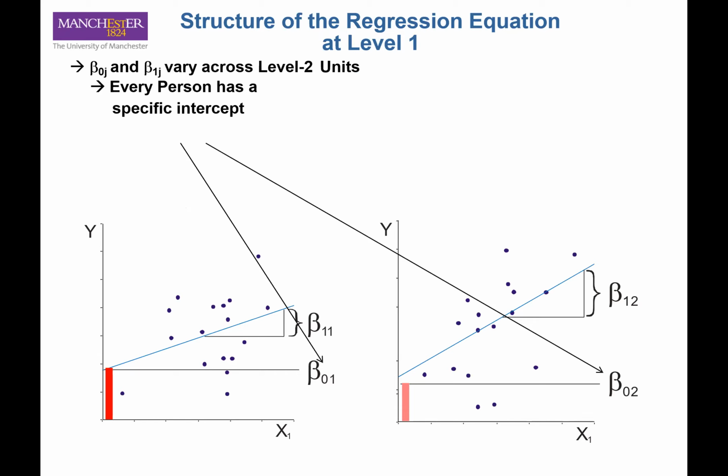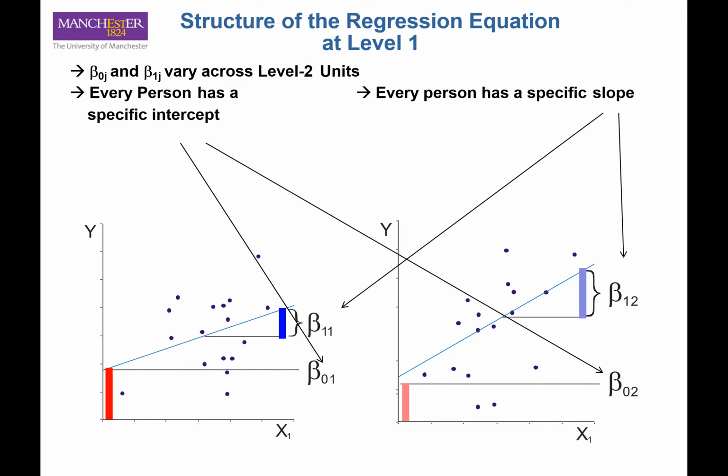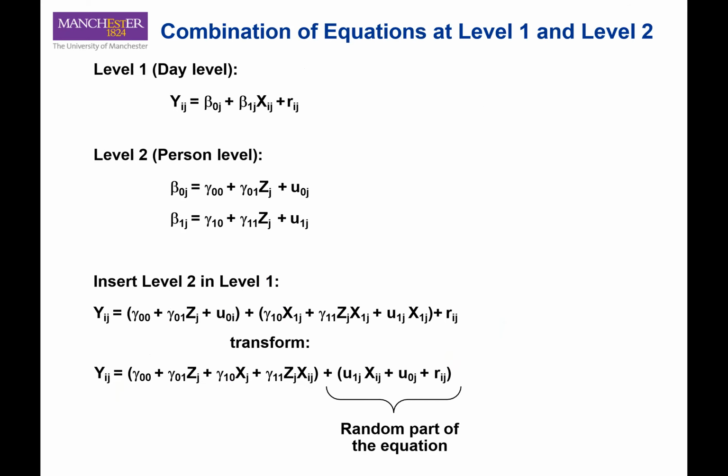If it is presented in the figure, as you can see, every person has a specific intercept, and every person has a specific slope. When we combine them together, every person has a specific intercept and a specific slope. This is the combination of the equation at level 1 and level 2. It sounds quite complicated, but in the next slide, we will use figures to show you the logic behind it.